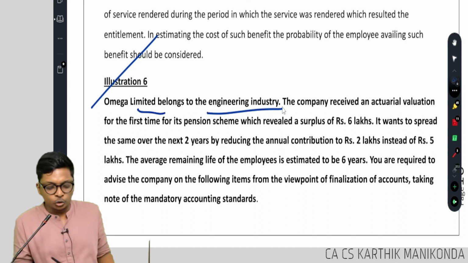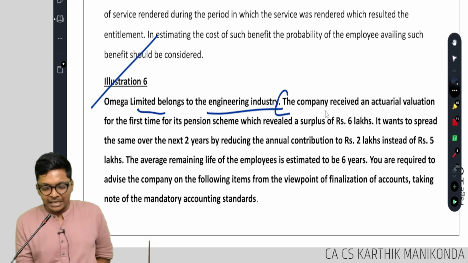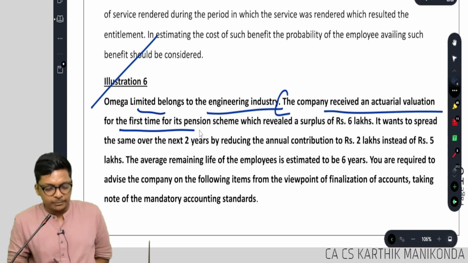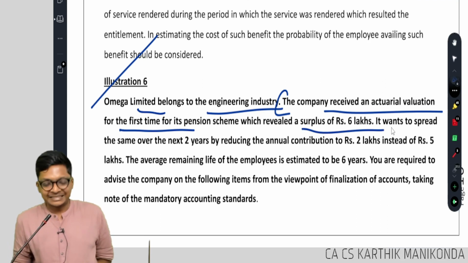Omega Limited belongs to the engineering industry. The company received, on actuarial valuation for the first time for its pension scheme, a surplus of 6 lakhs.